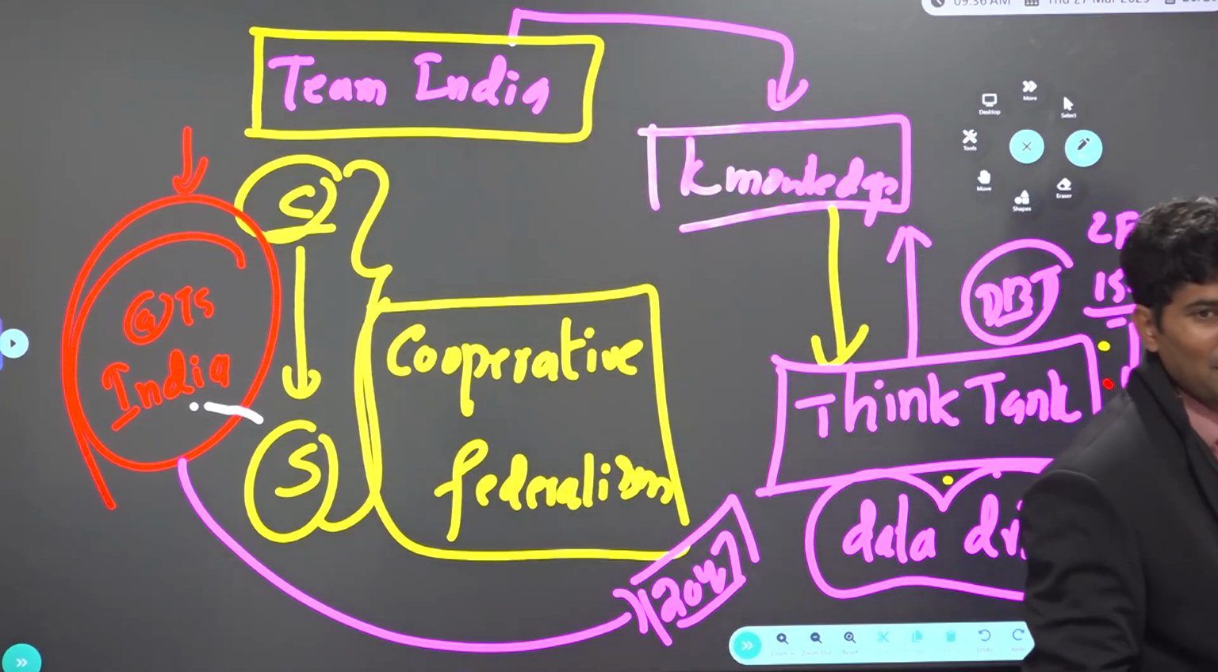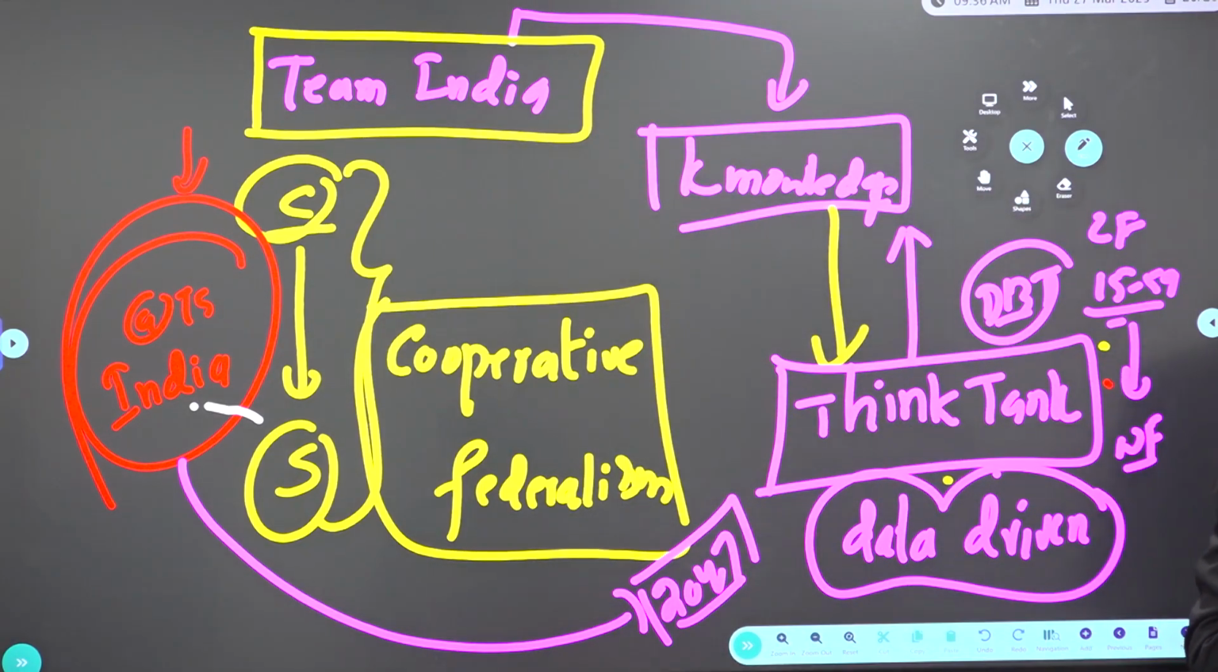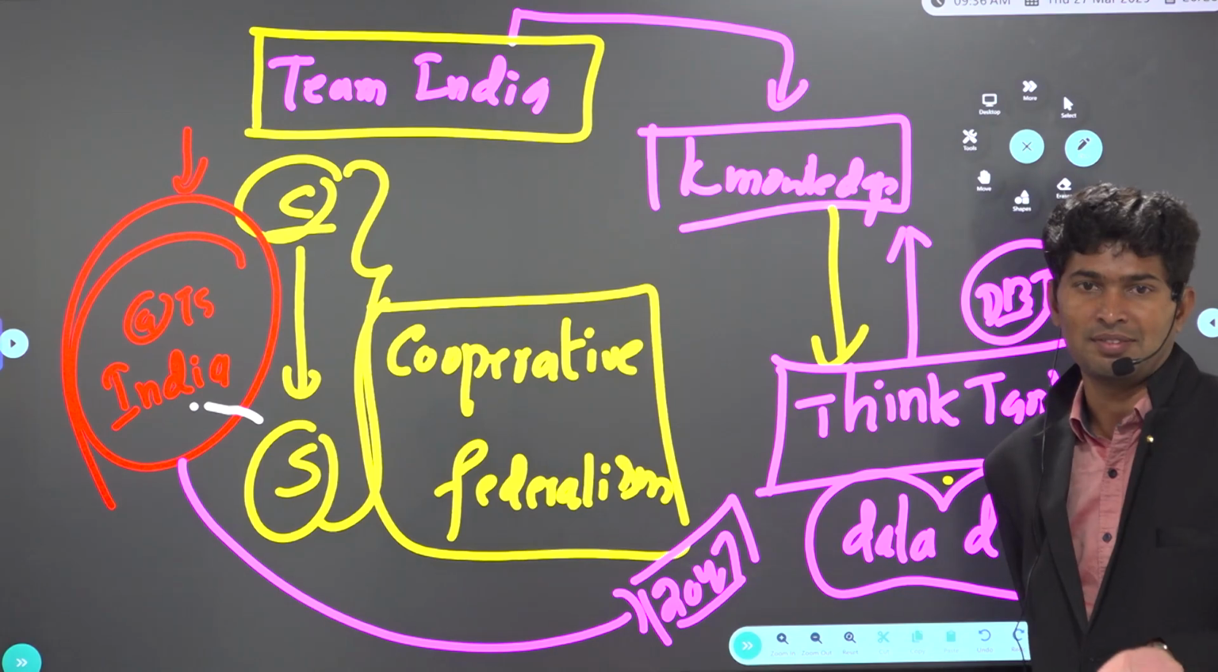What happens to family income? What happens to per capita income? That is called development. So when India becomes a developed nation by 2047, if the working population is more and the dependent population is less, national income increases, per capita income increases, and it will become a developed nation.